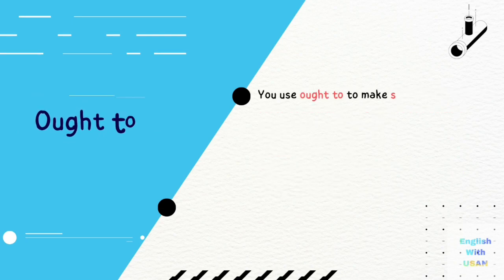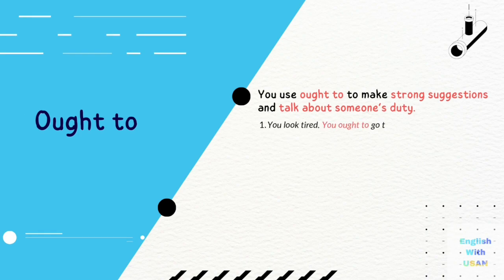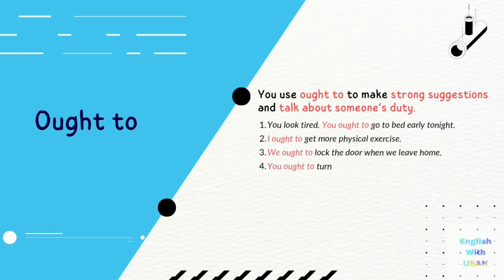Ought to. You use ought to to make a strong suggestion and talk about someone's duty. For example, you look tired. You ought to go to bed early tonight. I ought to get more physical exercise. We ought to lock the door when we leave home.